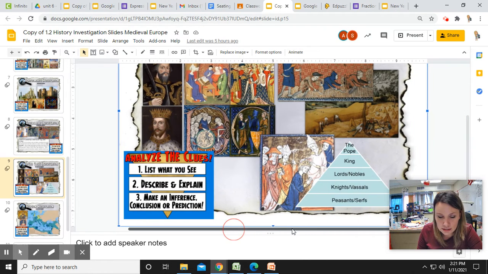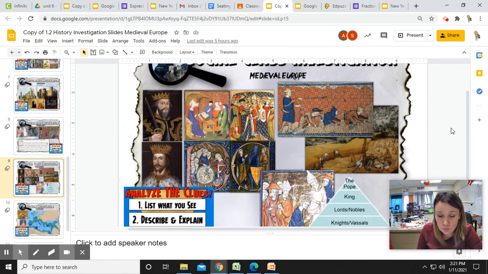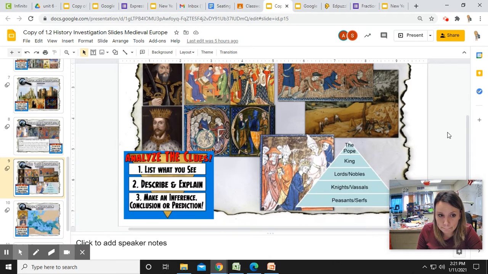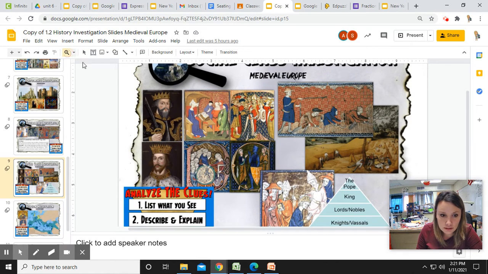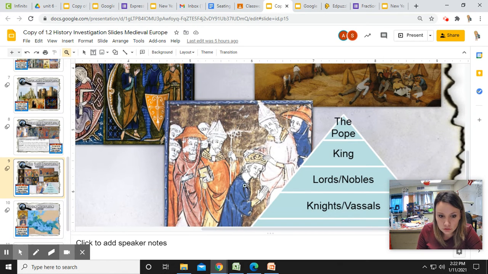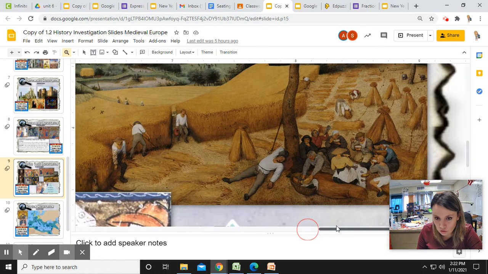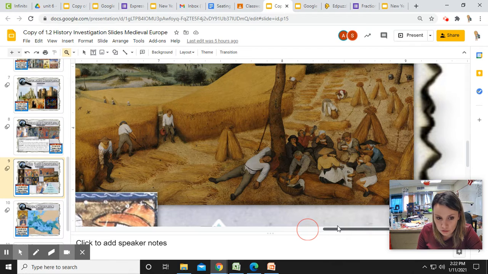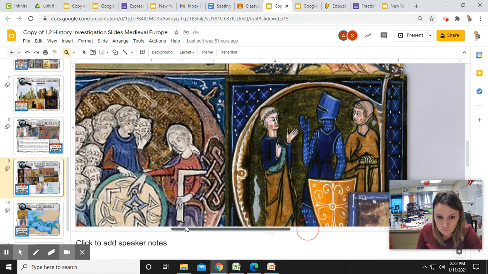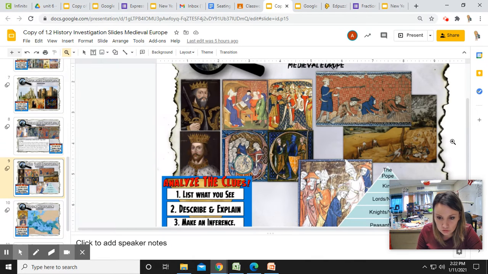All right, here we got social class. Remember we talked about a certain type of system, social class with Japan. It's kind of the same thing. If you look here at these pictures, we've got this hierarchy. What do you notice about this? Who could those people be on the hierarchy? Who could these people be?